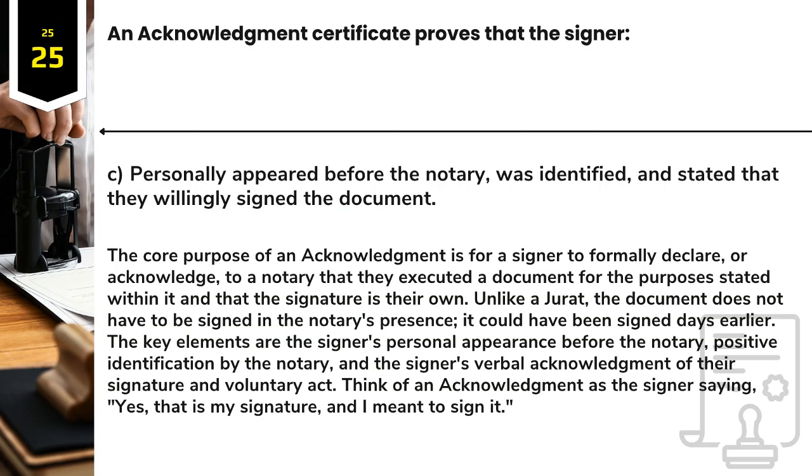Answer: C. Personally appeared before the notary, was identified, and stated that they willingly signed the document. The core purpose of an acknowledgment is for a signer to formally declare, or acknowledge, to a notary that they executed a document for the purposes stated within it and that the signature is their own. Unlike a jurat, the document does not have to be signed in the notary's presence; it could have been signed days earlier. The key elements are the signer's personal appearance before the notary, positive identification by the notary, and the signer's verbal acknowledgement of their signature and voluntary act. Think of an acknowledgement as the signer saying, "Yes, that is my signature, and I meant to sign it."